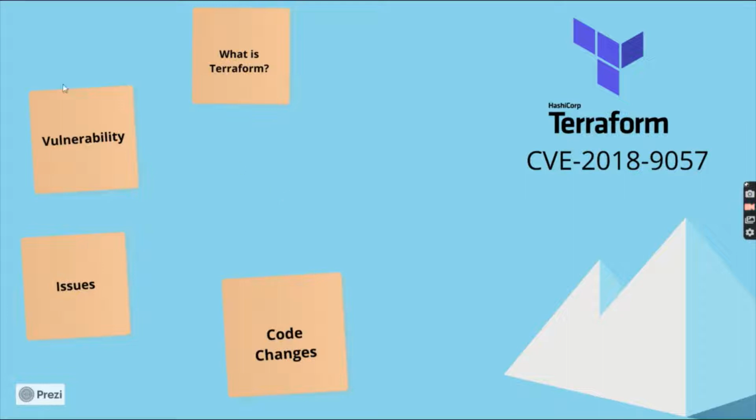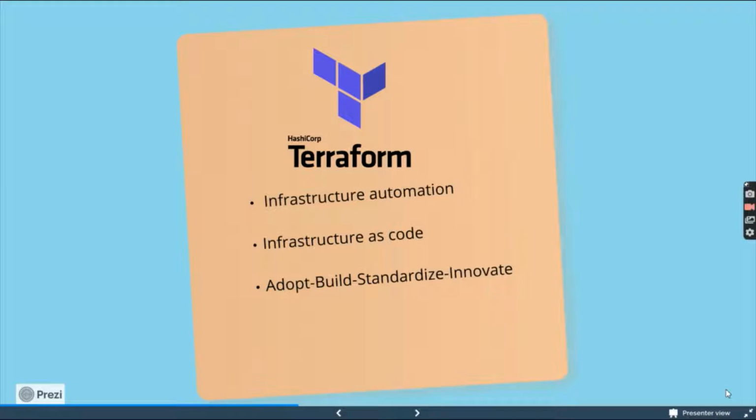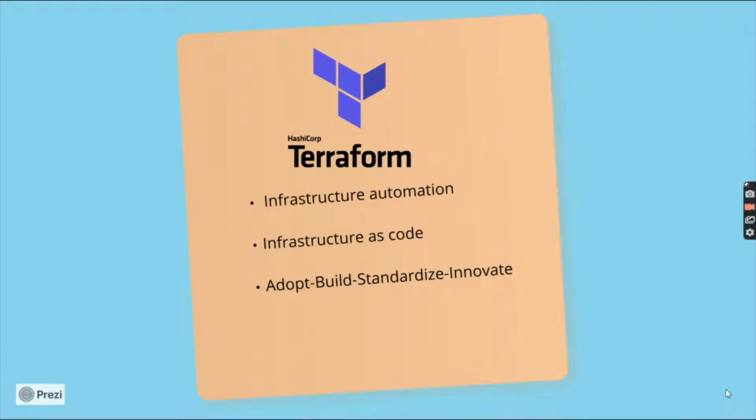Now, what is Terraform? Terraform is an open source infrastructure as code software tool created by HashiCorp, where users define and provide data center infrastructures. Basically, Terraform manages external resources such as public and private cloud infrastructures, network appliances, and software as a service, as well as platform as a service with the providers. Terraform does the lifecycle management of AWS, which is Amazon Web Services. The bug is related to AWS in Terraform, which we are going to discuss.